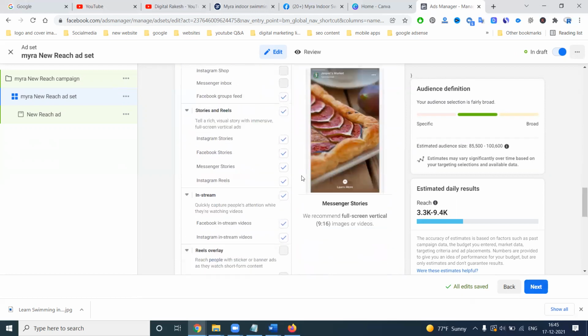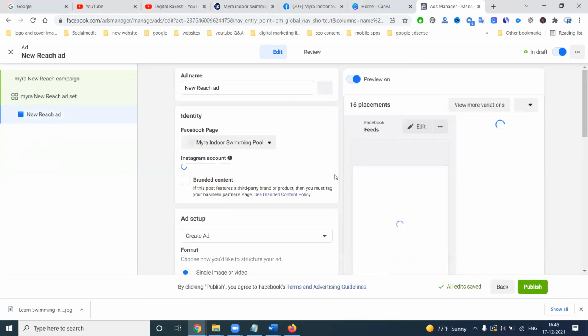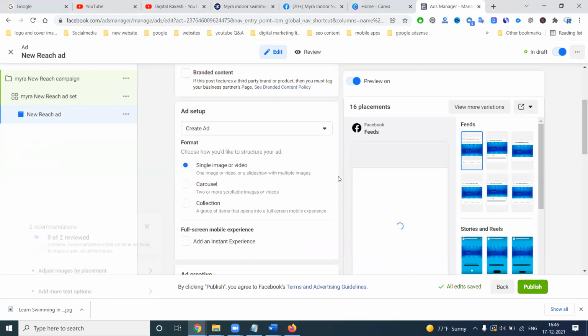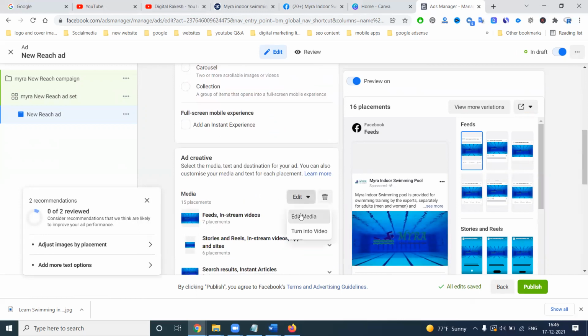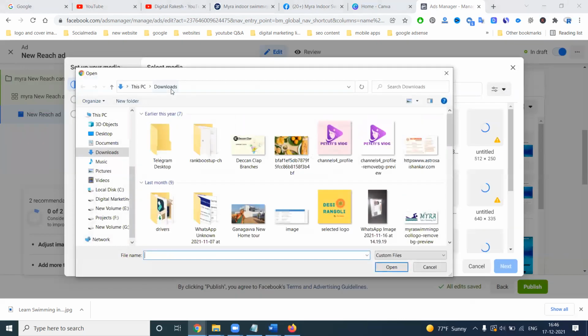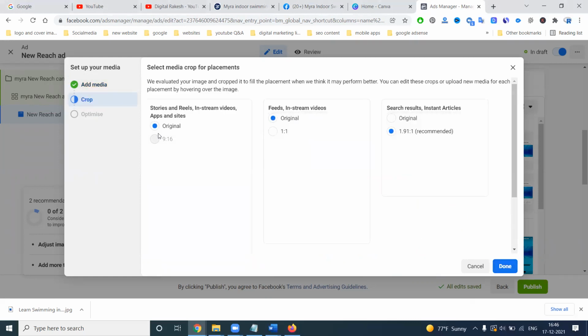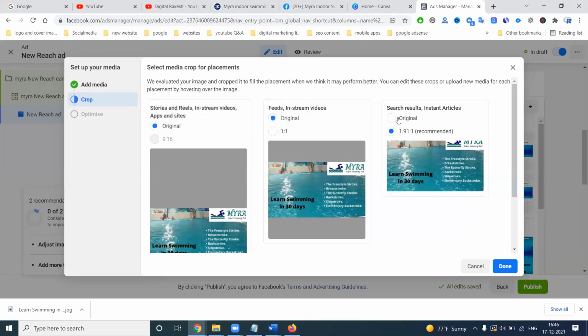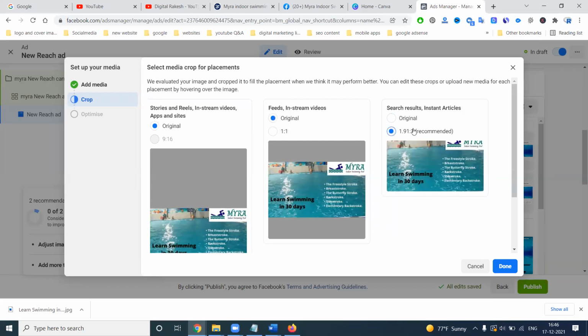Click for anything pending. Next, here you will design your own ad. It's called a single image ad here. Edit one. The image was selected. Click it. The ratios will all be original ratios. We can use crop also, or original. Crop will be like this. Original will be like this.